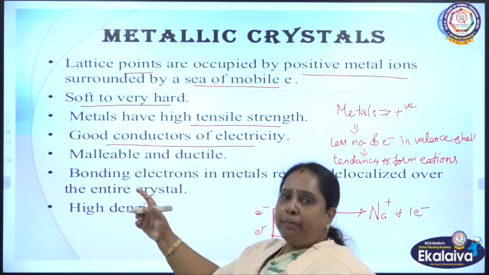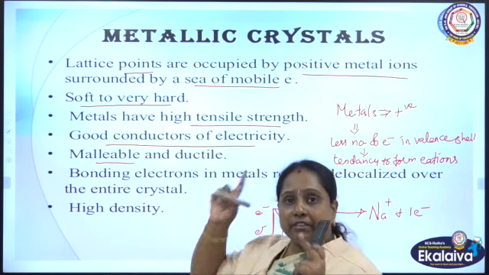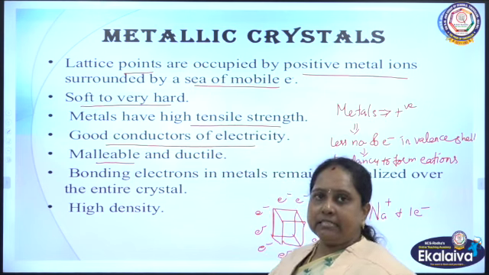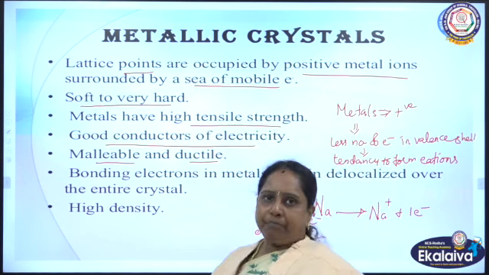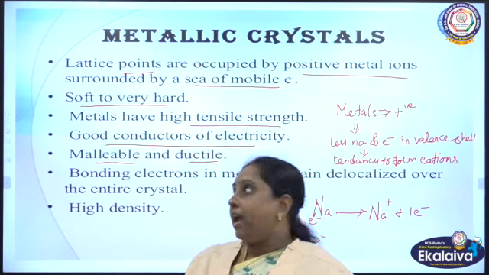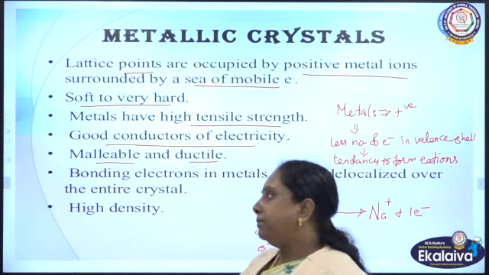And one more important property is the malleable character of metals. Even that property is very well exhibited by these metallic crystals. And ductility. Malleable means what? Can be made into thin sheets, isn't it? And ductility means what? Can draw wires from the thin sheets which we made from the metal.